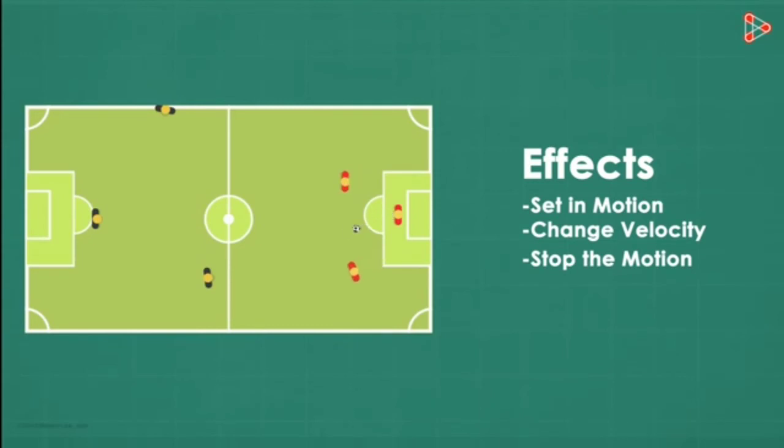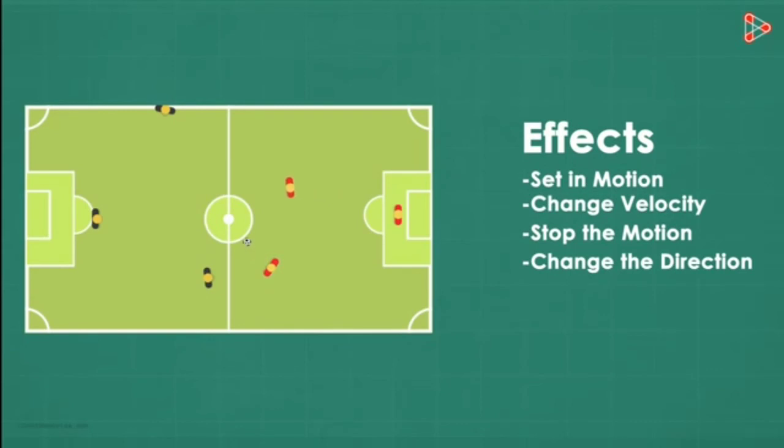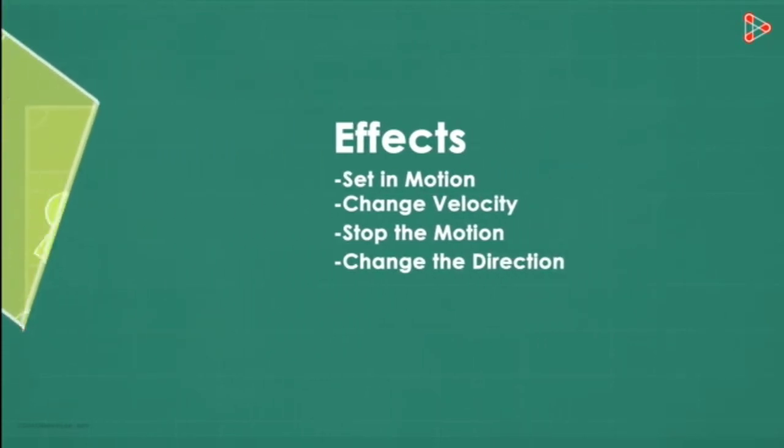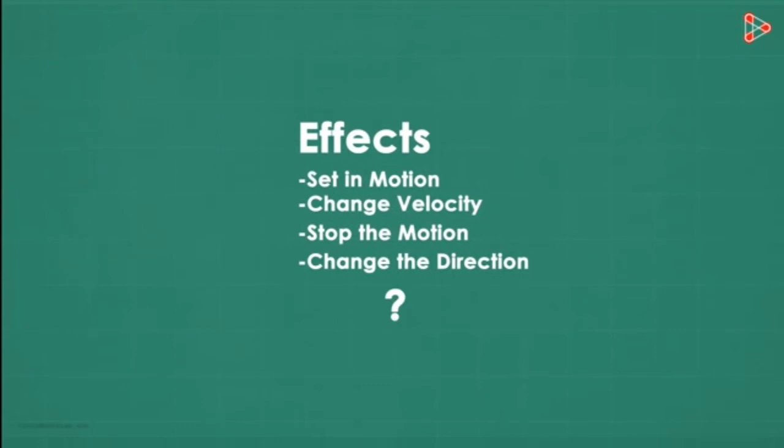Anything else you can think of? Yes, force can also change the direction of a moving object. If a ball is moving towards the north, a kick from the right can change its direction to northwest. Is there anything else you can think of that force can do? Come on, I want you to think really hard. Don't think only in terms of motion.